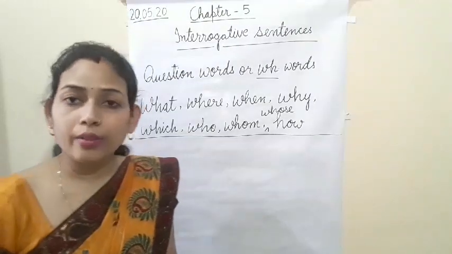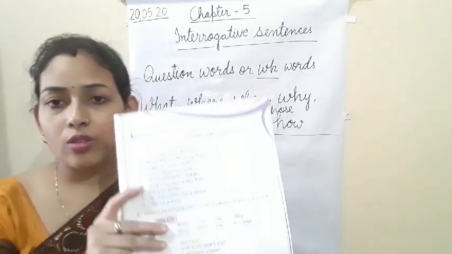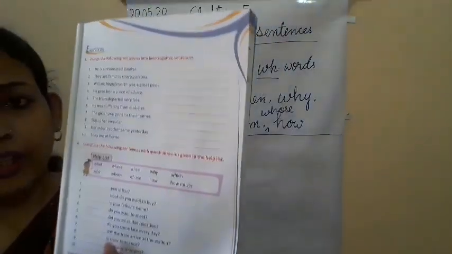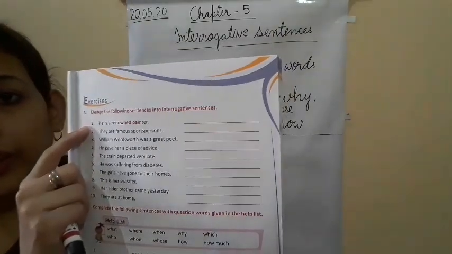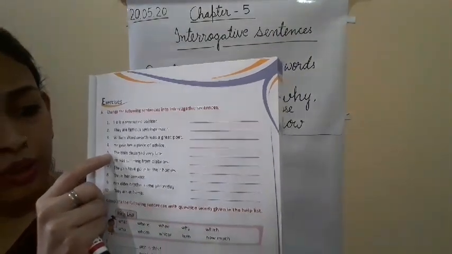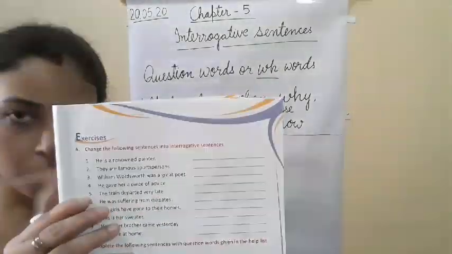That day I gave you exercise A, page number 19, questions 1 to 5. Those who have done it, very good.